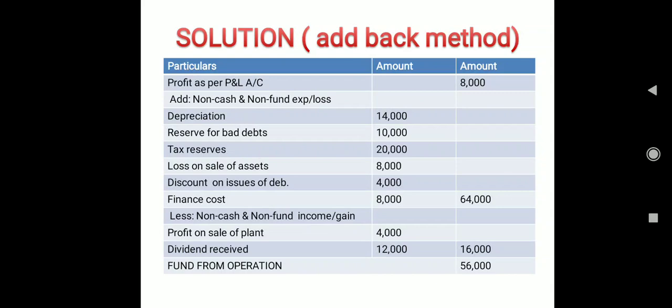As I told you, we need to deduct the non-cash, non-fund or non-operating income or gains. If we check the notes, second note, profit on sale of plant is a non-operating or non-fund income or gain. Dividend received is also a non-operating or non-fund income or gain. When we take the total of these two, we get 16,000 in the outer column, and when we finally work out the plus and minus, we get the fund from operation as rupees 56,000. This is your add back method.